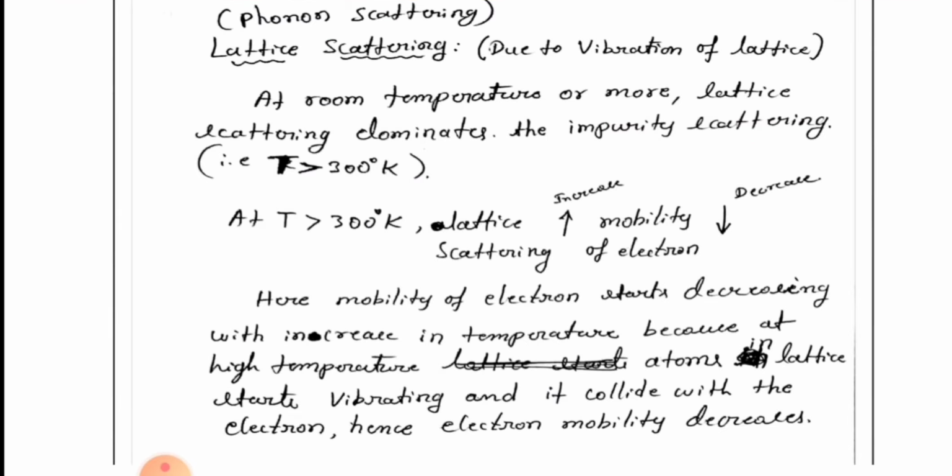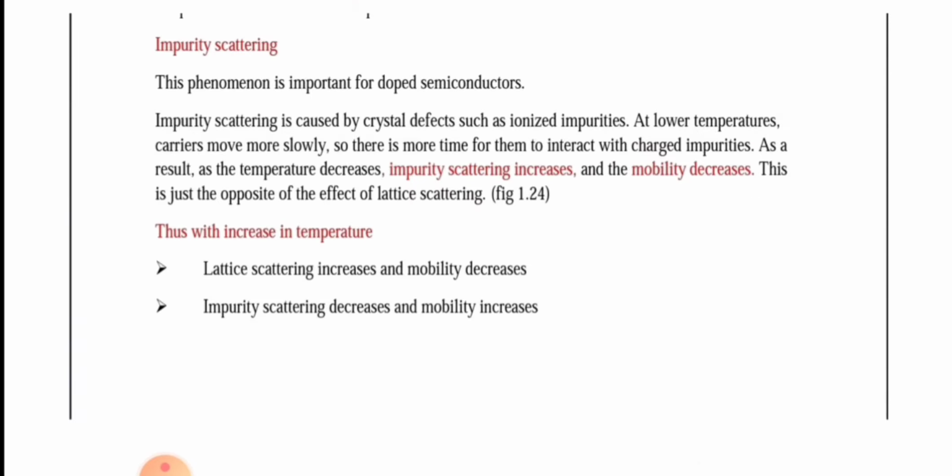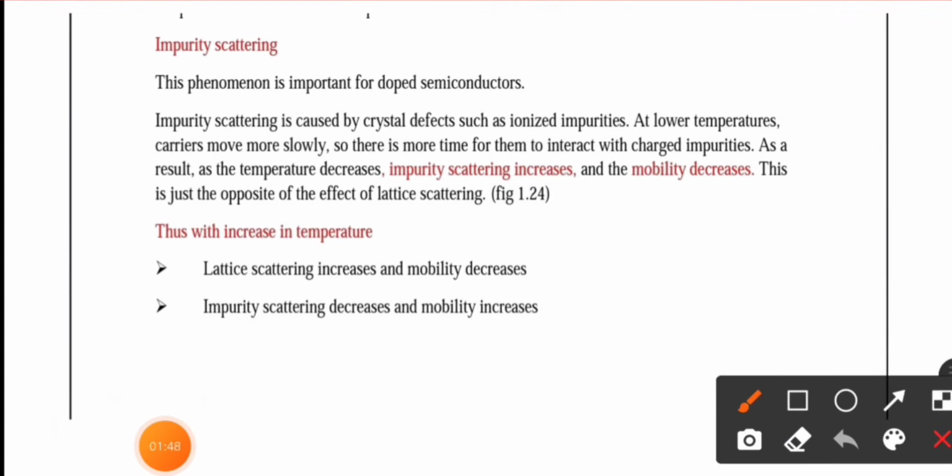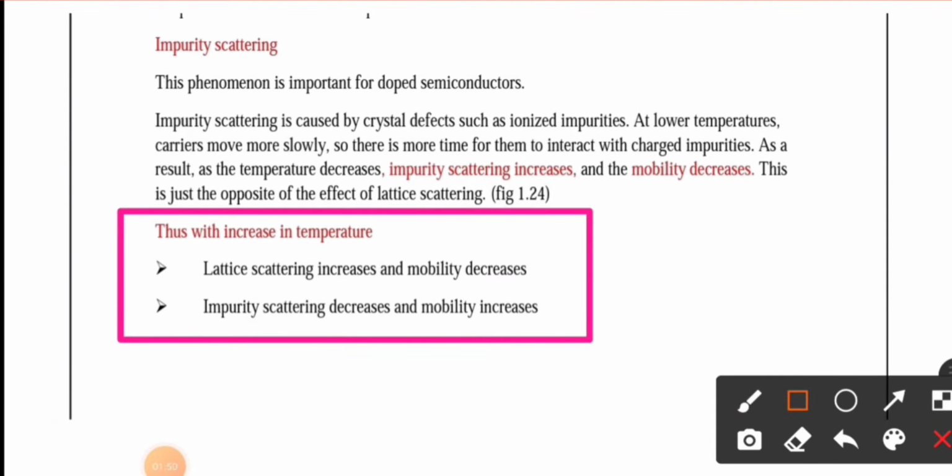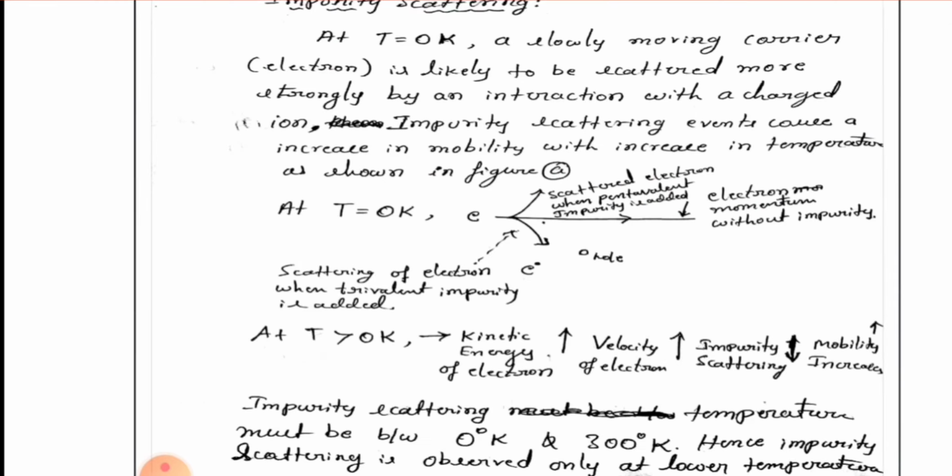As the temperature increases, see here, lattice scattering increases and mobility decreases. Impurity scattering decreases and mobility increases. With increase in temperature, lattice scattering increases and mobility decreases. As the temperature increases, the electrons will move faster, so there is not much interaction with these ionized ions. So the scattering amount will be less and mobility will be more. So impurity scattering decreases and mobility increases.